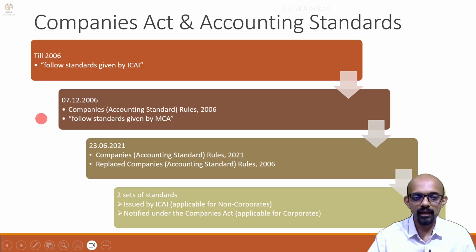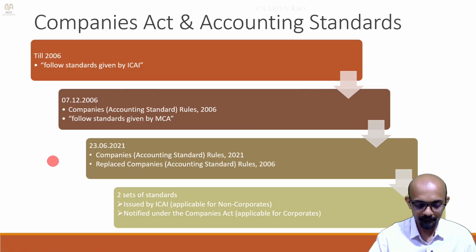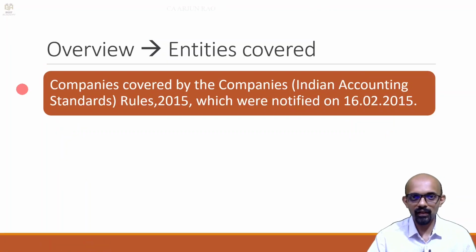Later replaced by the Companies Accounting Standard Rules 2021. For Indian accounting standards, the notification issued on 16/2/2015 was called Companies Indian Accounting Standard Rules 2015. So, all companies falling under these criteria will have to follow Ind AS. So, non-banking finance companies, being companies, are also governed by this.